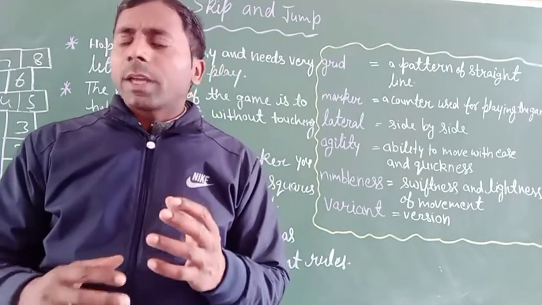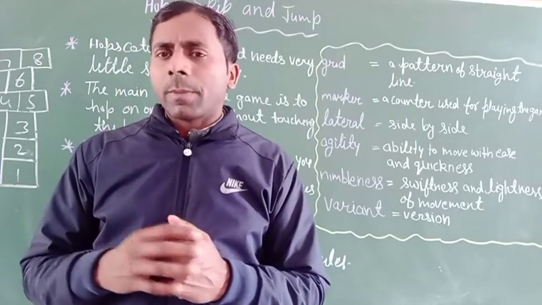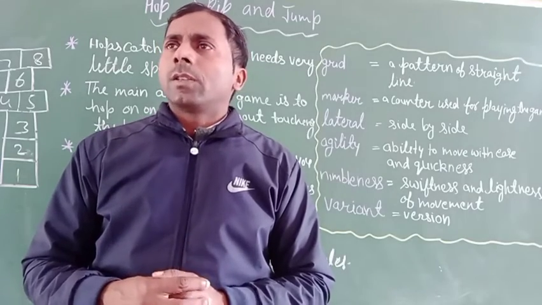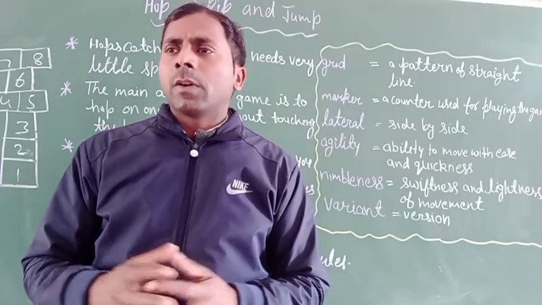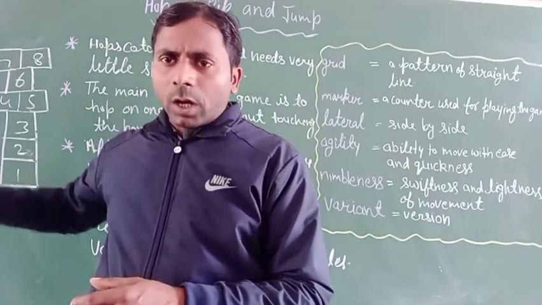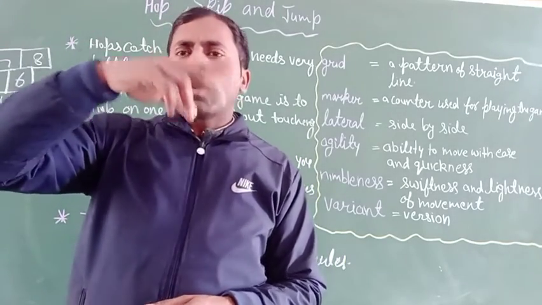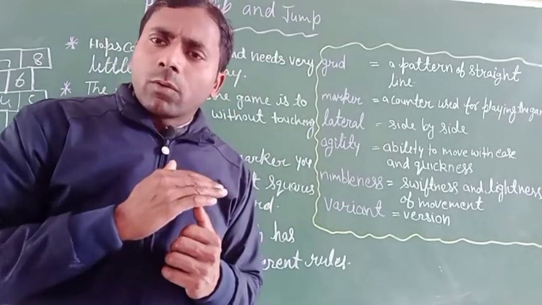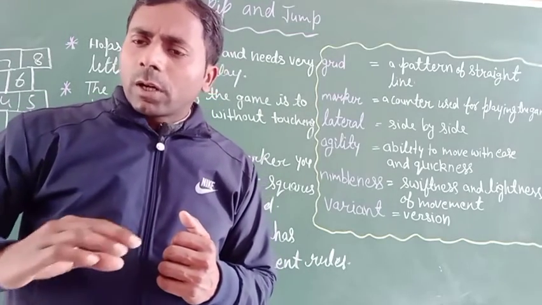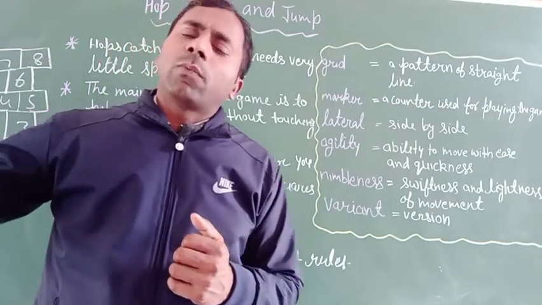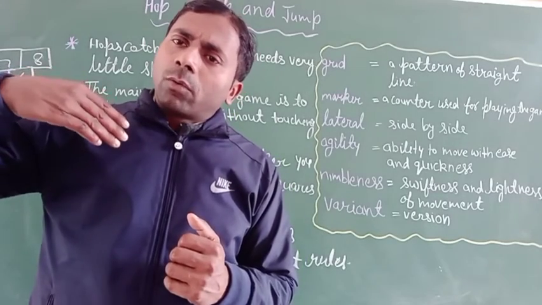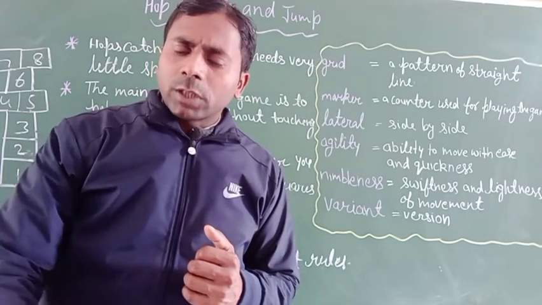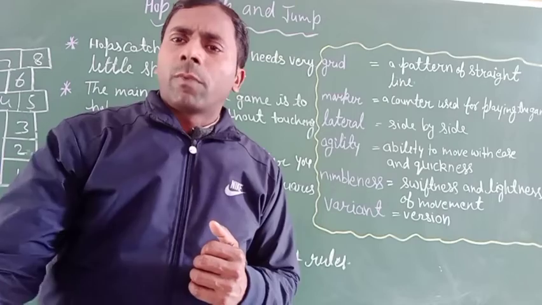A player is considered out if the marker does not land in the right square, or touches the border. Okay, it means when playing this game, there are many kinds of rules, such as when you play cricket, there are many rules. If they make a line all along the side of the field, and if you hit the ball and it goes out of the line by touching the ground, then it will be called 4, and if it goes over the ground, then it will be 6, and if you touch the line in the pitch, then you get 1 or 2 runs.